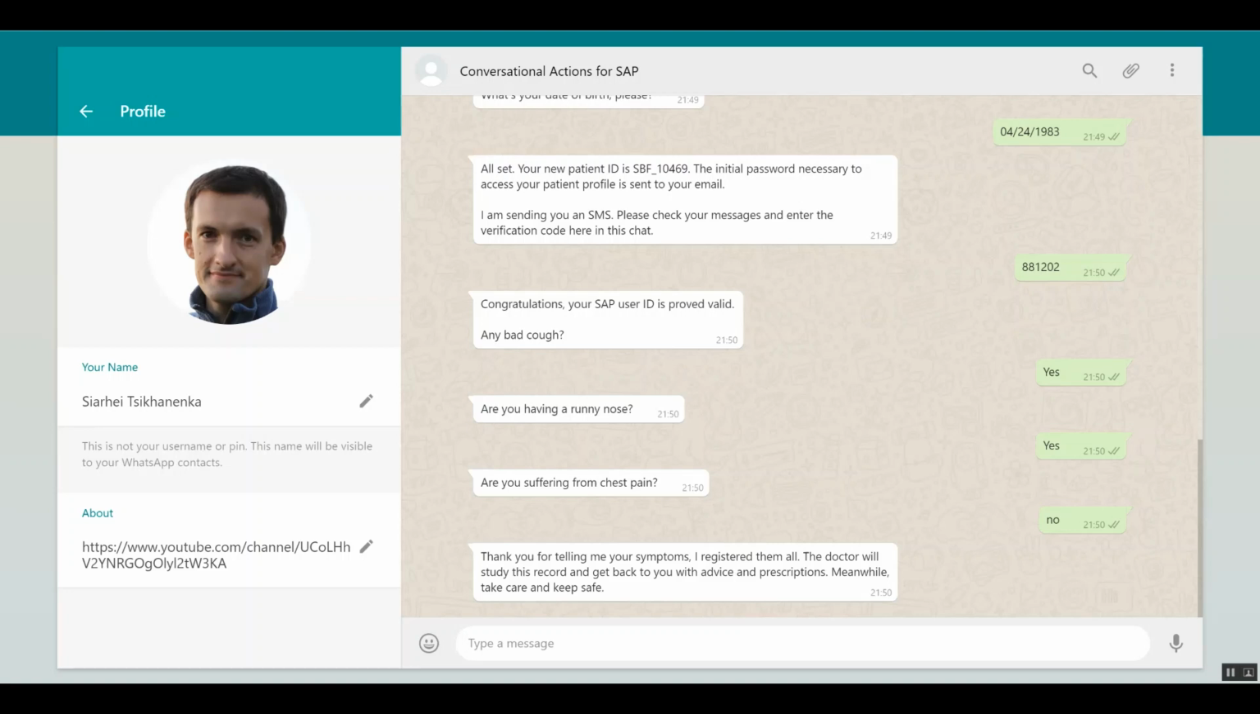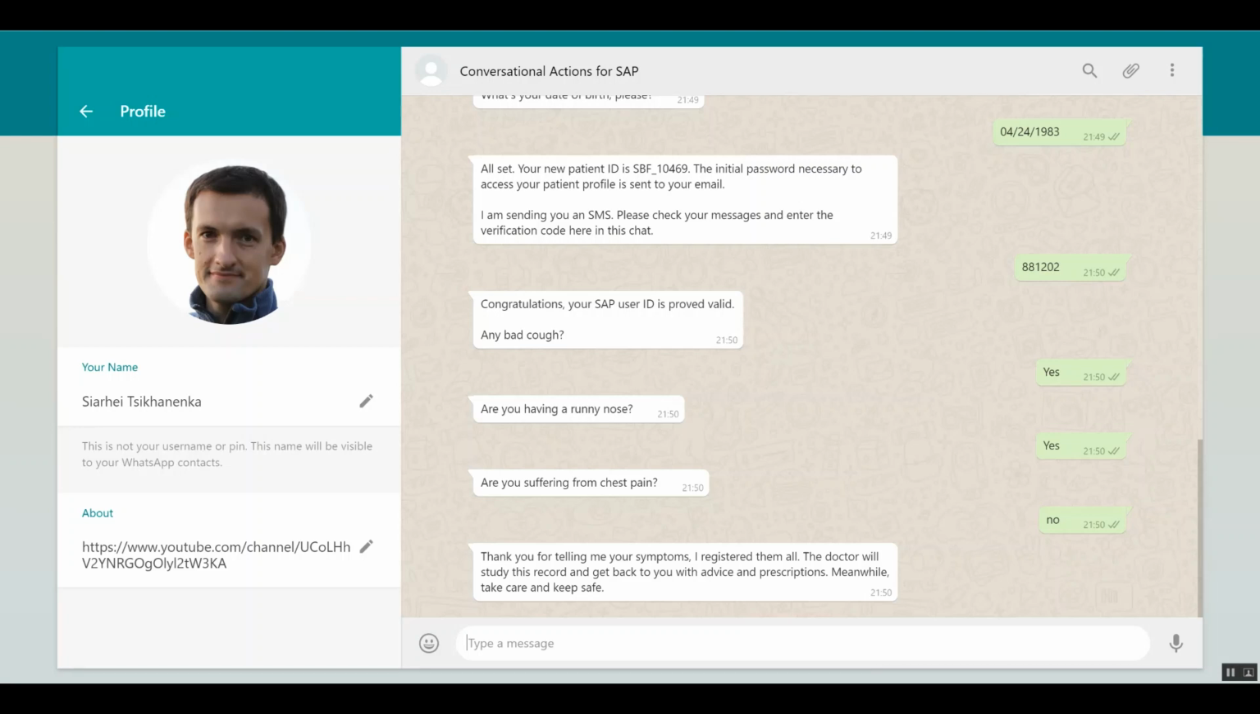Right, so everything is now saved in the system, and data is created. We use SAP as a digital core. So the patient data is created, the address is captured, gender, date of birth, all the parameters.